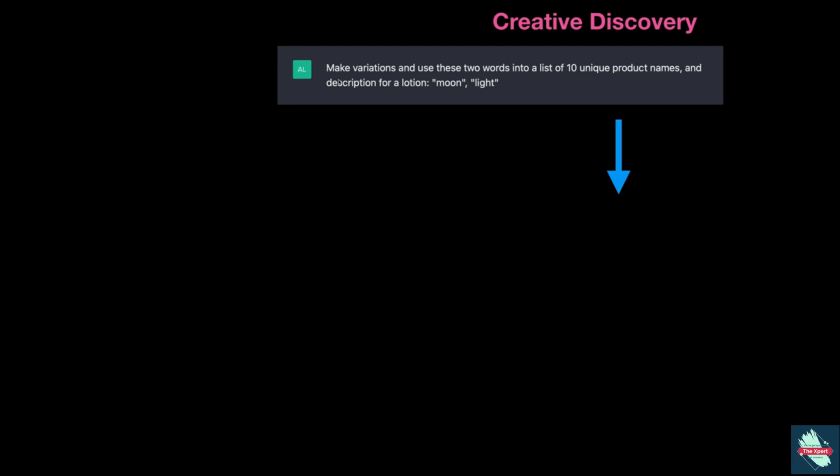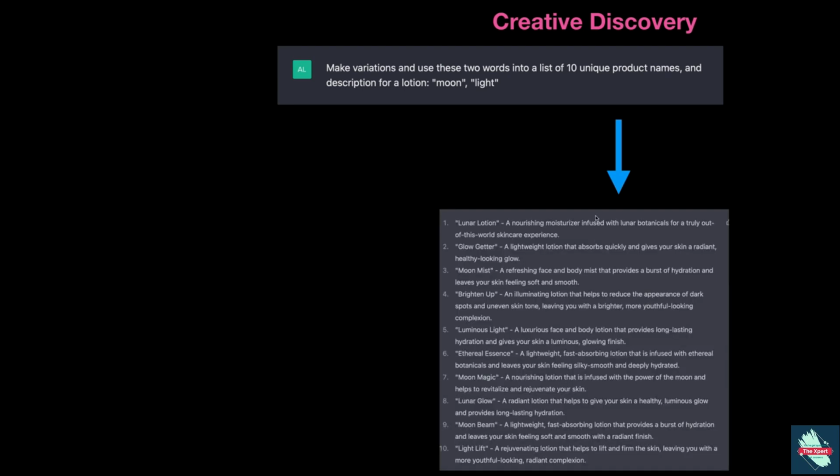So let's say we have a lotion, and our lotion, we want to inspire it by moonlight. So what I said was make variations of these two words into a list of 10 unique product names and description for a lotion, moon and light. So actually it's not going to give us moonlight. It's not going to keep those two words. It's going to use variations of those words and get inspired by them with unique product names. So this is something that's really cool because we can actually generate ideas.